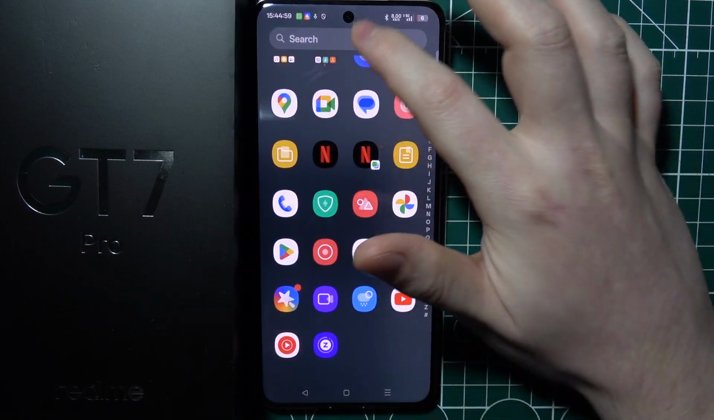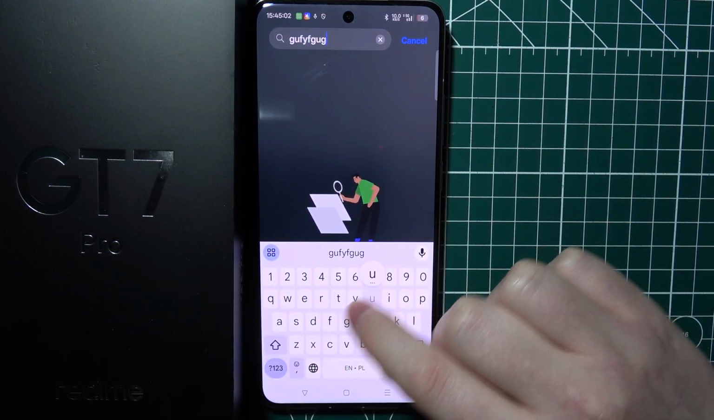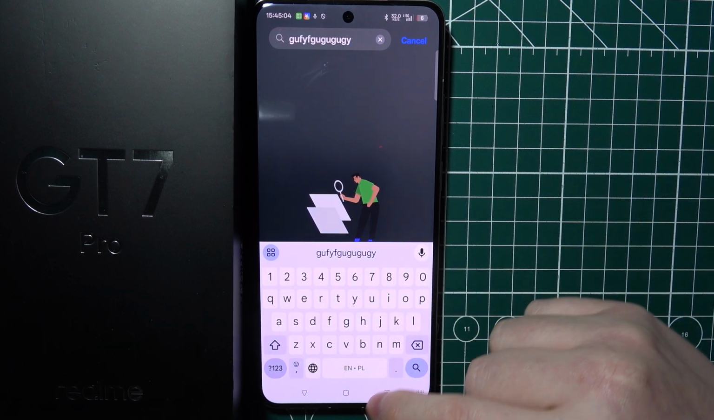And then when we go back and try to type, there's sounds. You can deactivate them the same way we just enabled it.